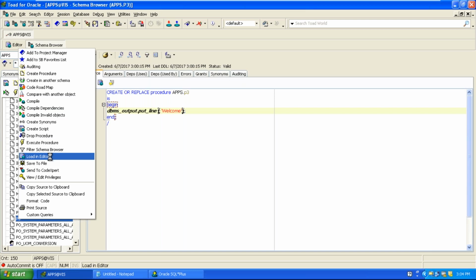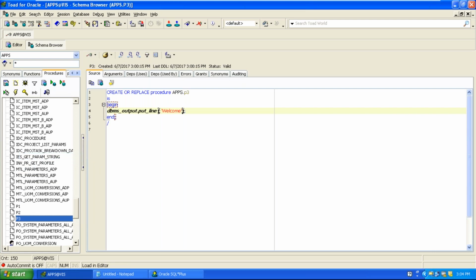In one procedure, can multiple begin and end be there, Sunil? Yes, yes. That is called nested blocks. I'll show you. Because yesterday I saw one of the starter packages Oracle has given to us.